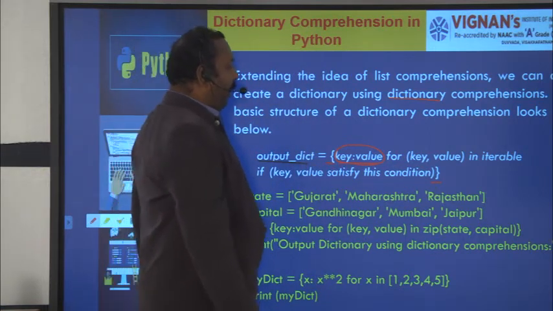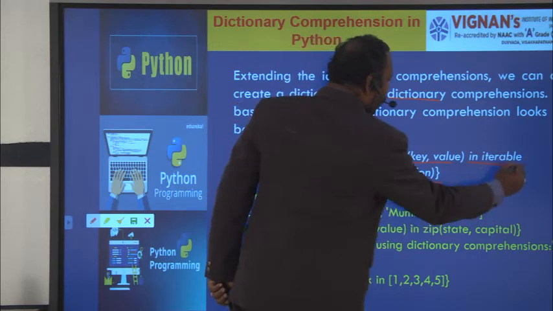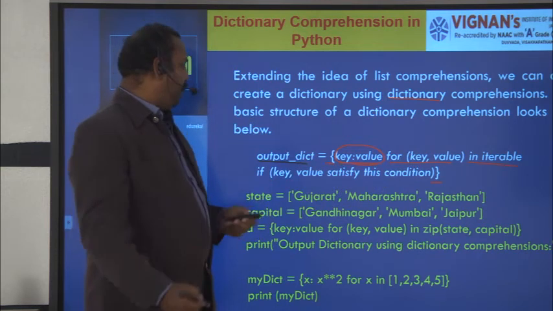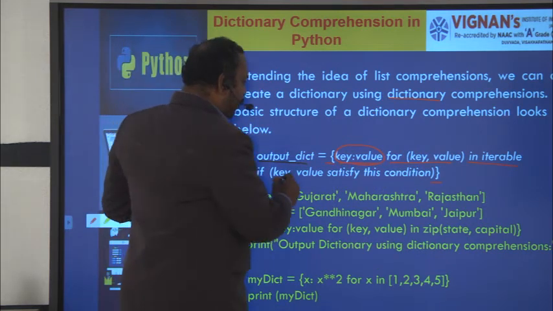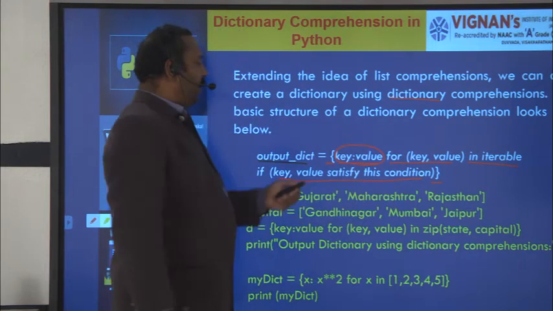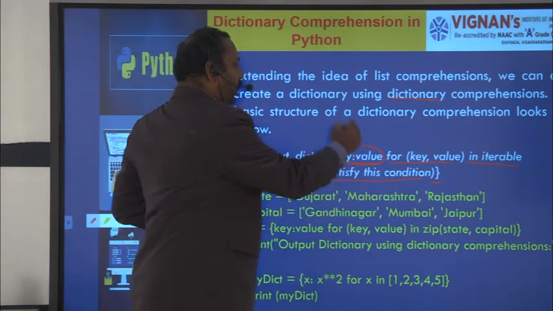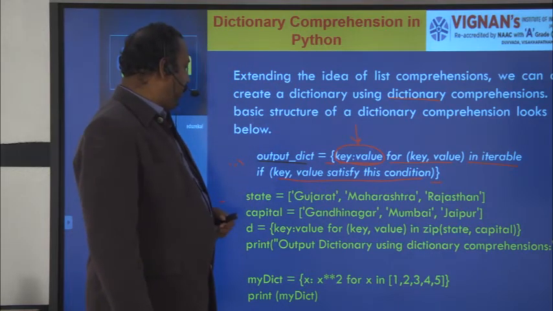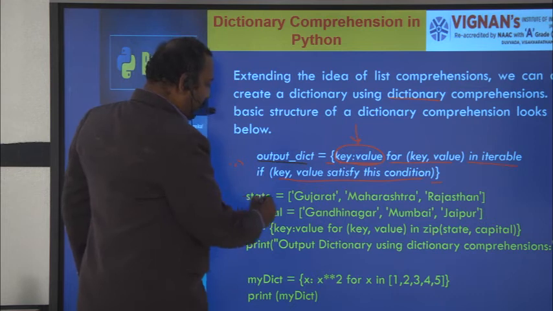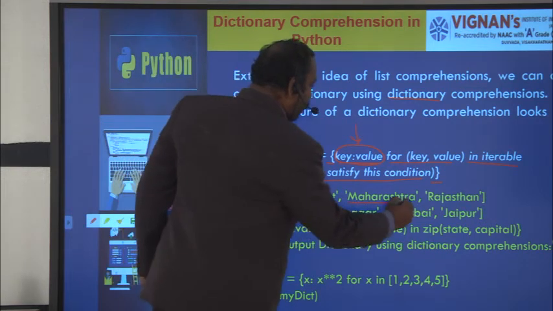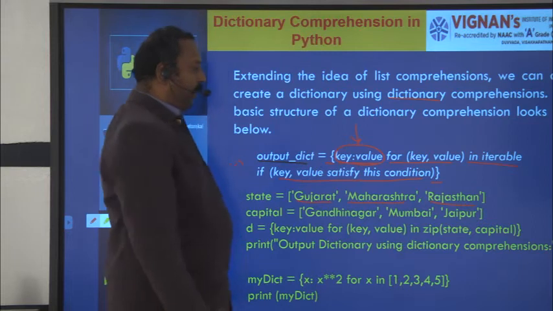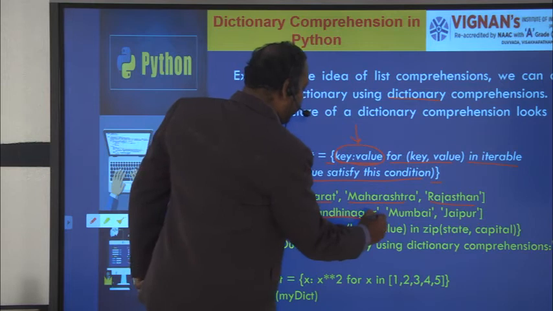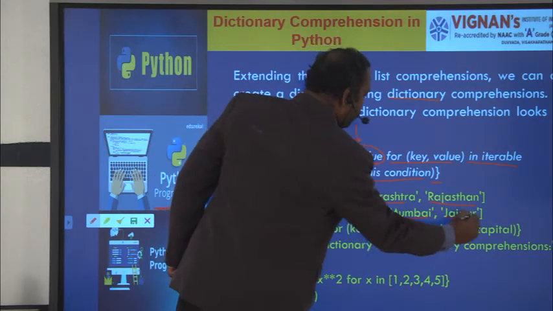And for each key value pair in the iterable, in the iteration section, we have to make the iteration for each key value pair, and if the key value satisfies the condition, then the result will be assigned to the output expression. So here, this is the example. Here you see state. Gujarat is one state, Maharashtra and Rajasthan, 3 states we have taken, and the capitals here are Gandhinagar, Mumbai, and Jaipur.